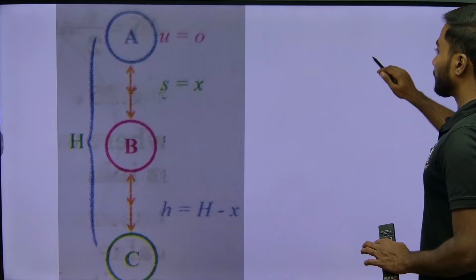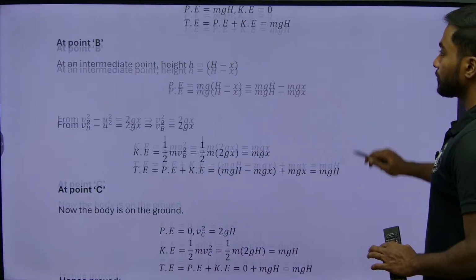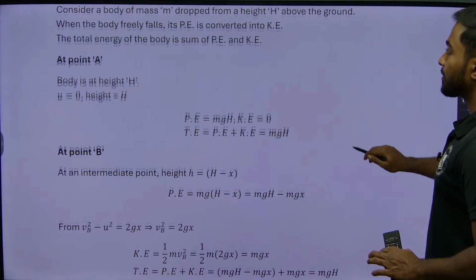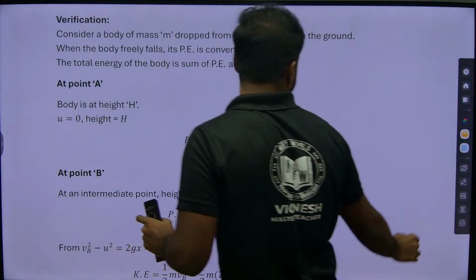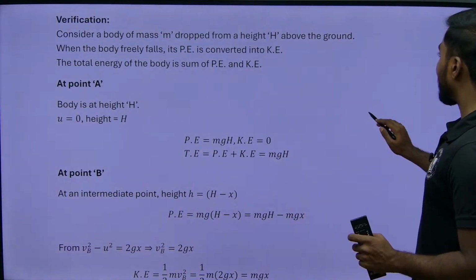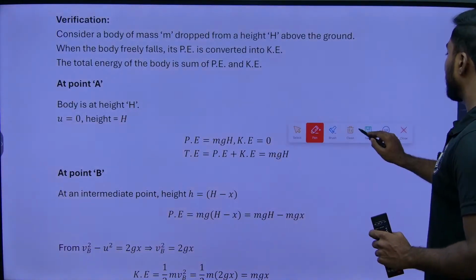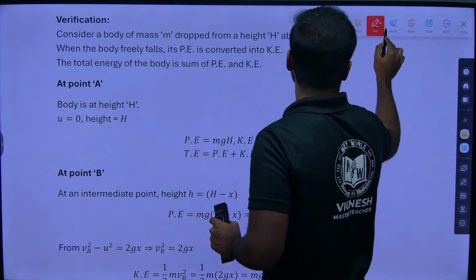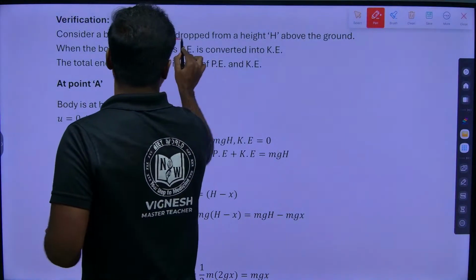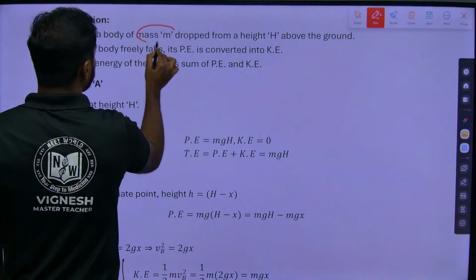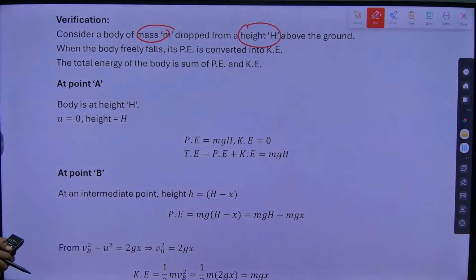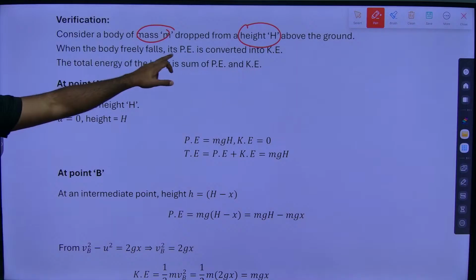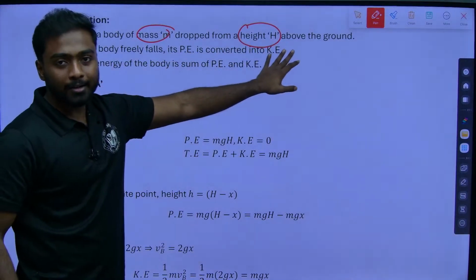We will go for the first point. At point A, whatever we are considering, we should write it. We consider a body having mass m, dropped from height h above the ground surface. When the body free falls, its potential energy is converted into kinetic energy.